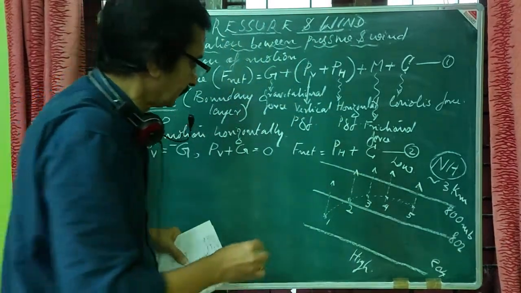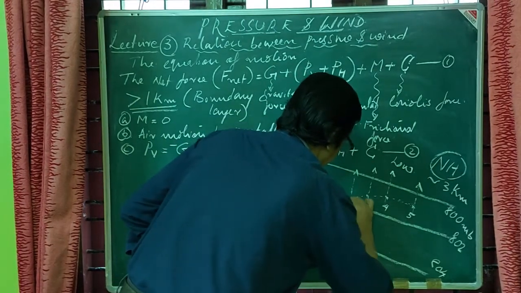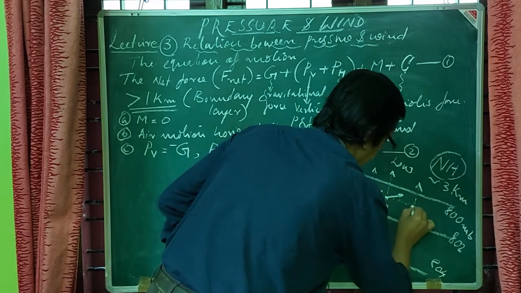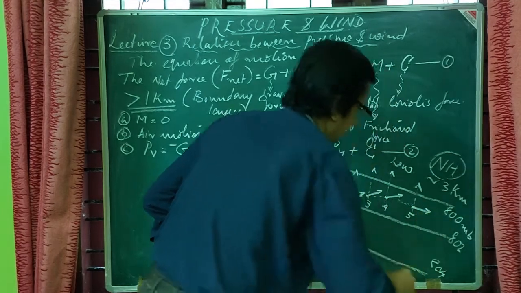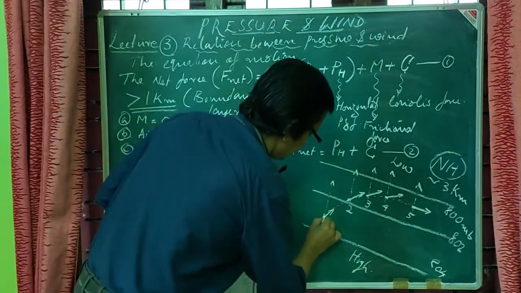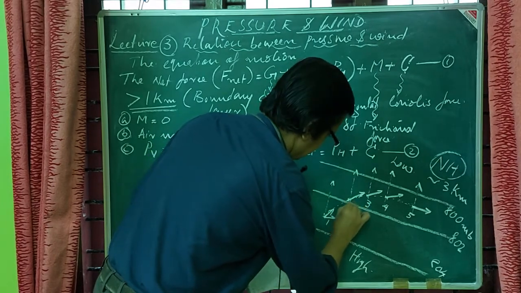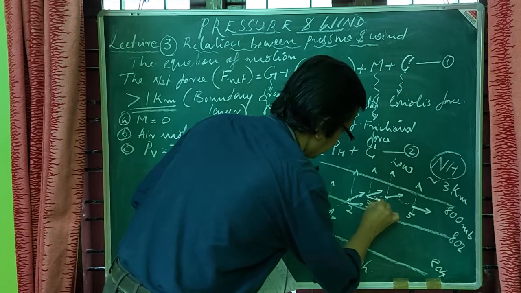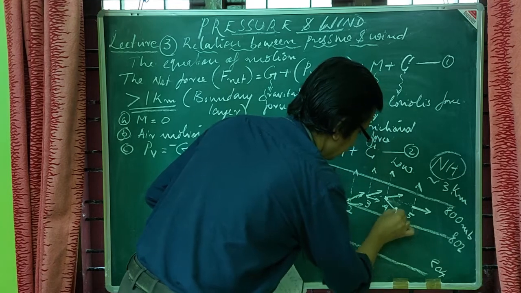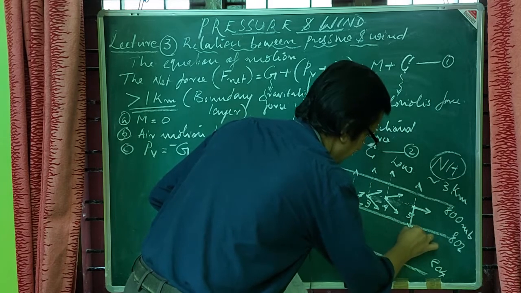So the velocity of the air parcel I can express as a tangent here. Finally it will be parallel to the isobar. And the Coriolis force for this point I can take in this direction, then this direction, and then finally it will be turning more, and finally it will be in this direction.